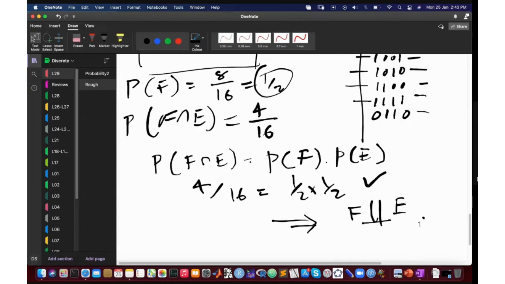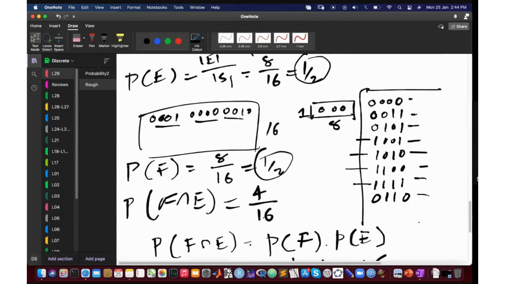Any questions, people? I have a question. How does the 4-bit string 0000 have an even number of ones? Well, because it has zero number of ones, right? 0 is even.